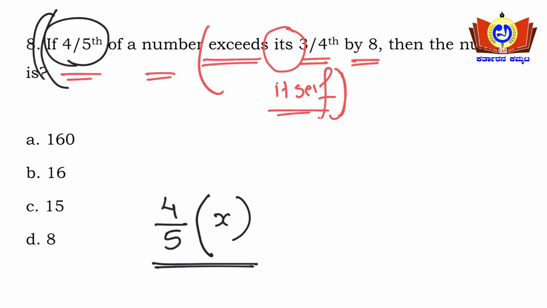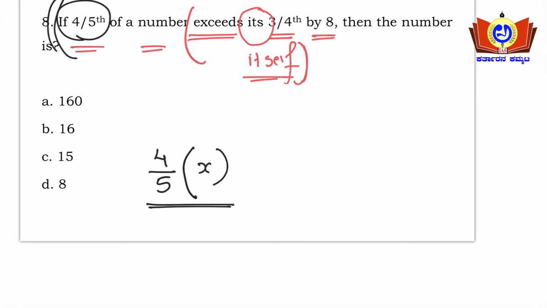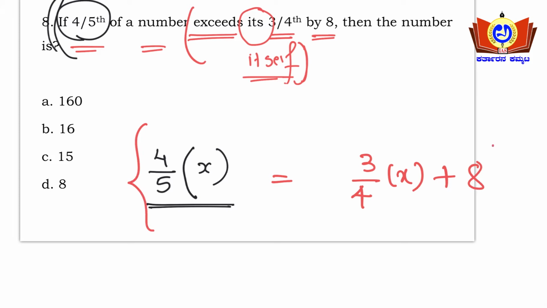See here, the equation is very simple, friends. Kindly observe carefully here. 4/5 of a number is exceeding 3 by 4 of its same number. So it is exceeding 3/4 of its number, means 3 by 4 of the same number. 3 by 4 I am writing here, by 8. When you observe this equation, it is very much simple here. 4/5 of a number, that is 4/5 of some number x, is exceeding by 8.